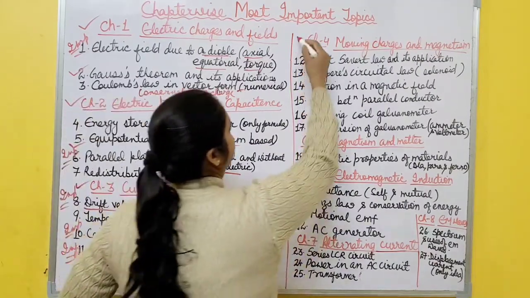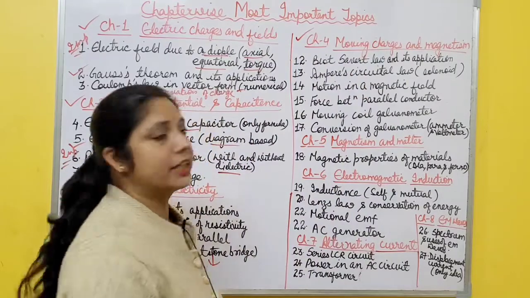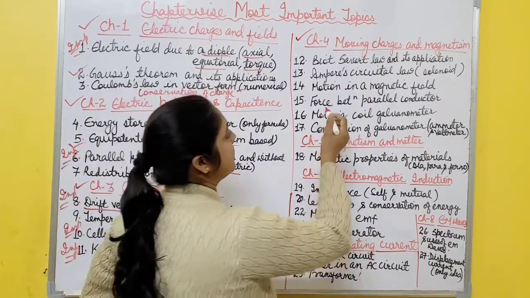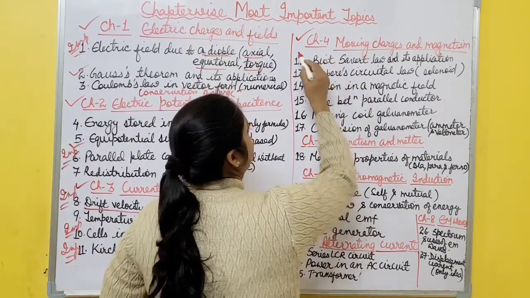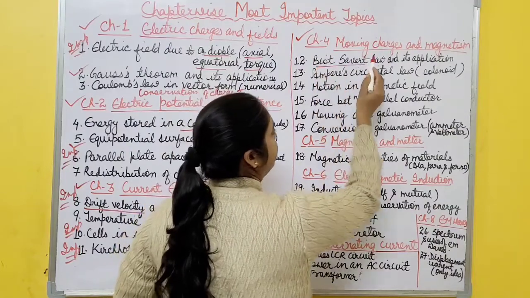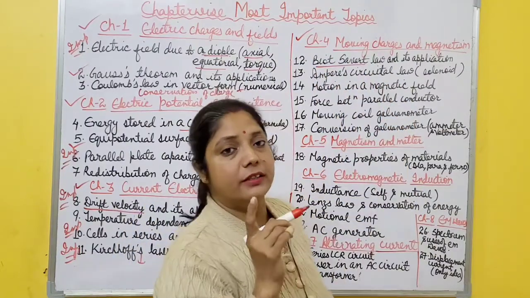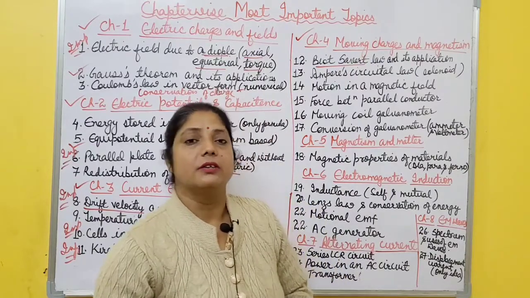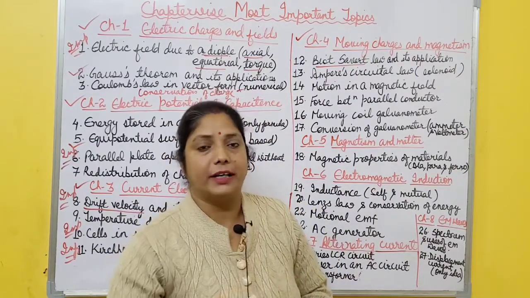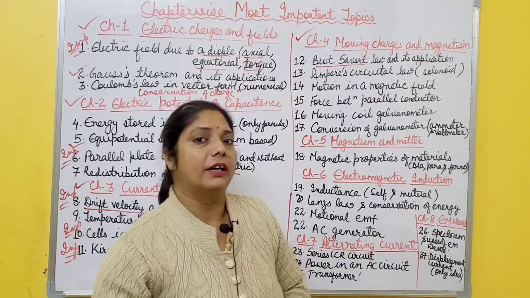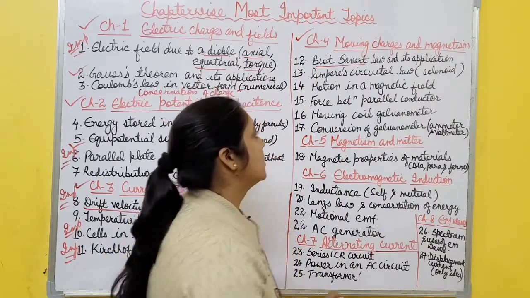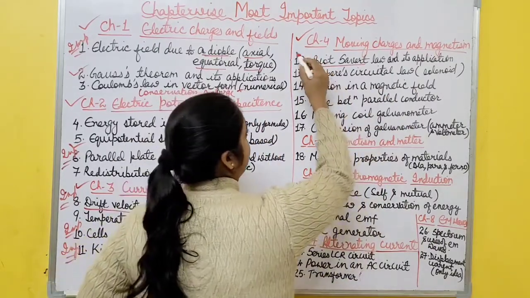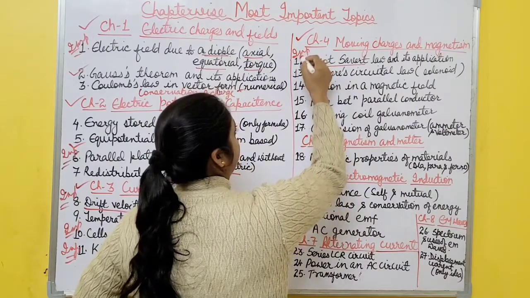Then come to chapter number 4, moving charges and magnetism. In this chapter, the first important topic is Biot-Savart law. It is very important, and only one application is there, that is you have to determine the magnetic field due to a circular current carrying wire along the axis of the ring or at the center of the ring. That always comes in the exam. So that application is important.